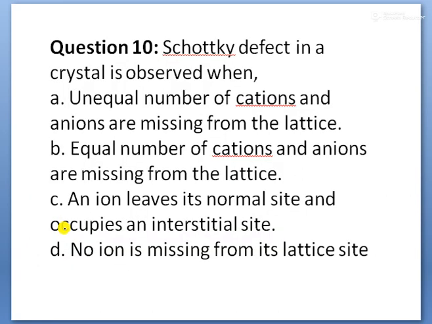Next, children, Schottky defect in a crystal is observed when. So in Schottky defect, what happened, children? Always an equal number of cations and anions are missing from the lattice site. Due to this defect, what happened? Density of the crystal decreases. Is it correct? So that is why, as per options, equal number of cations and anions are missing from the lattice. This is as per the statement, children.